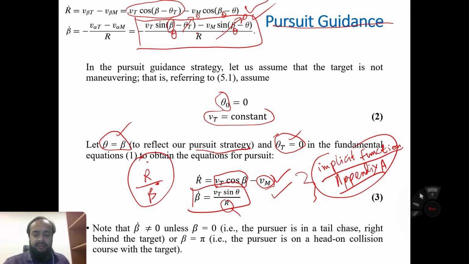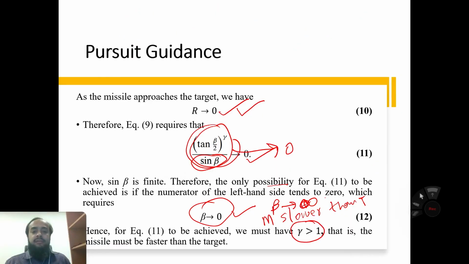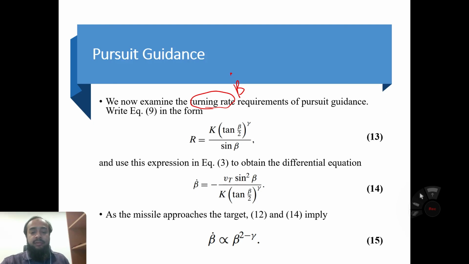V_t sin beta remains the same, but replacing r, then sin beta, when it comes to this side, will be a square. So putting the value of r in the equation for beta dot, you can get this equation.